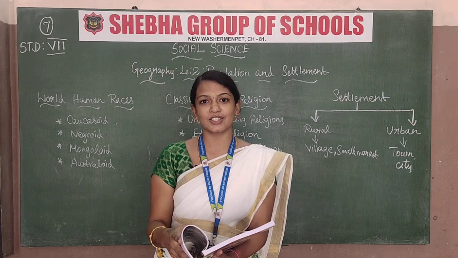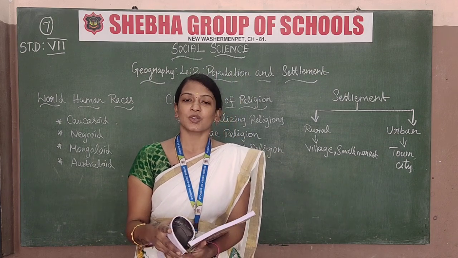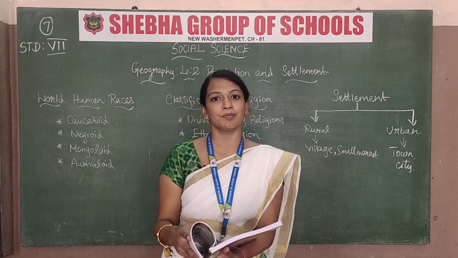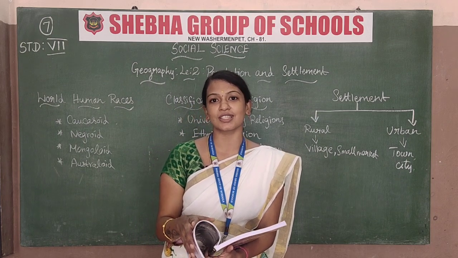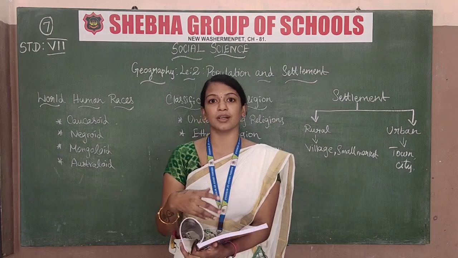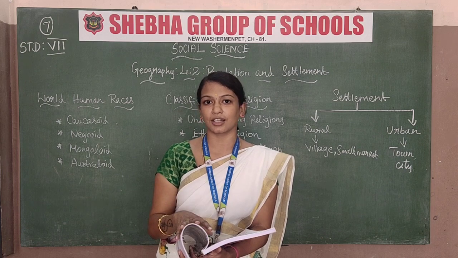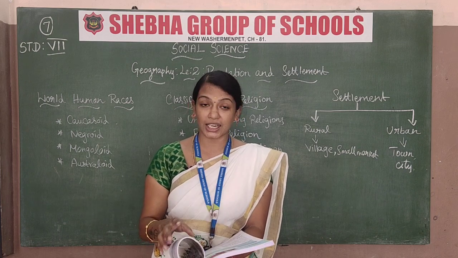Today we are going to see the geography third lesson. The lesson name is population and settlements. In this lesson we are going to study about the population of our India and also the settlements of our country. We have different types of settlements, like rural settlements and urban settlements. Before that we are going to see the introduction.